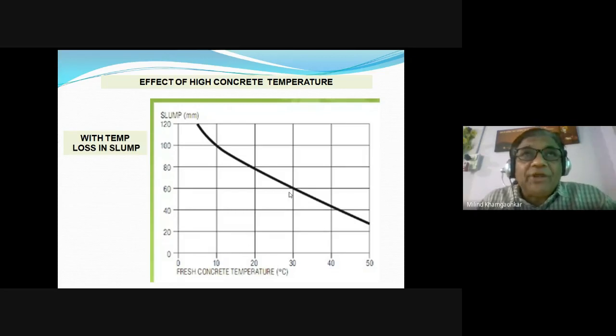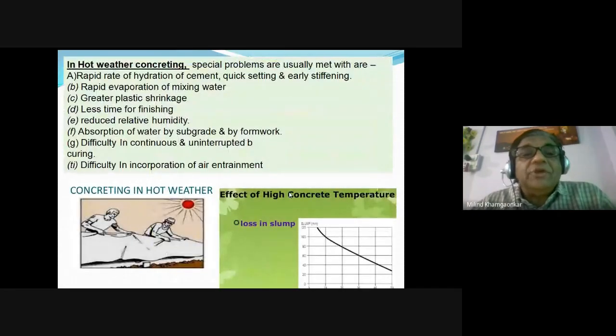First, increase in atmospheric temperature causes evaporation of the water from the concrete. And second, with the increase in temperature, the rate of gain of strength of the concrete also increases.